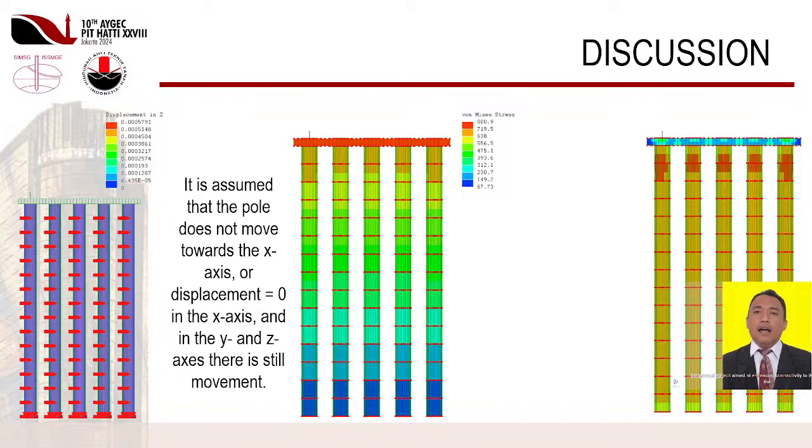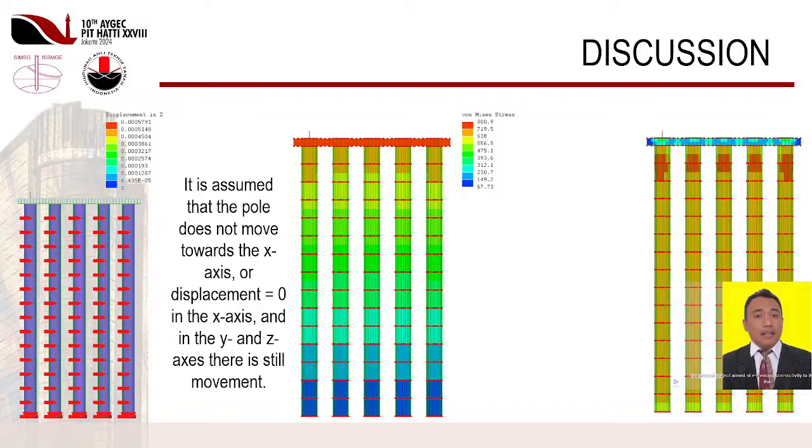Next. Discussion. In the next condition, 3D modeling is carried out according to Figure 9 with the load given on the surface of the concrete slab is 140 knots/m2. From these results the value of the settlement that occurs is 0.00057 m or 0.57 mm with the condition of the tip of the pole assuming rigid anchorage with clay hard soil conditions with an NSPT value of 60 at a depth of 14 m.